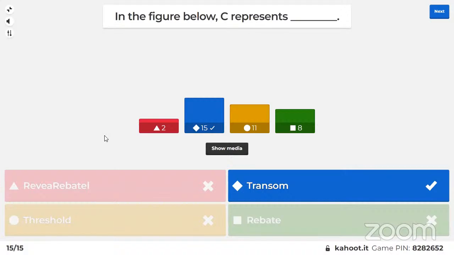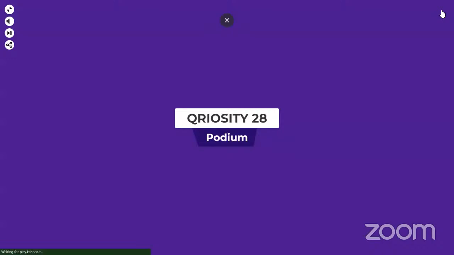A, B, C, D, E. C represents the transom. Okay. All right. So we have come to the end of our Curiosity Quiz. So now let's move on to the podium and we'll see who has come to the top 3 and top 5 spots.